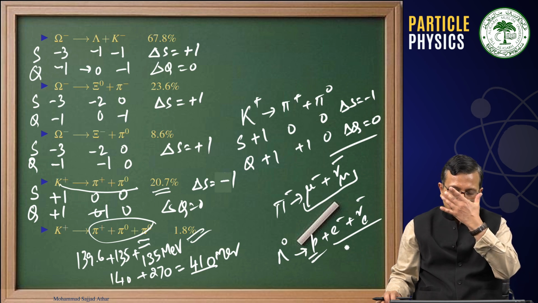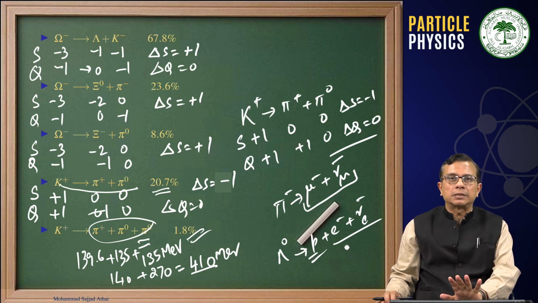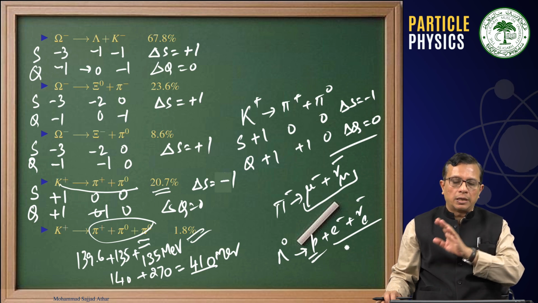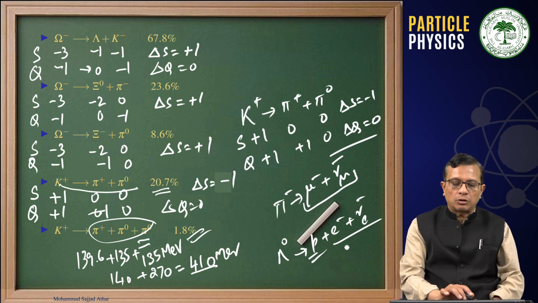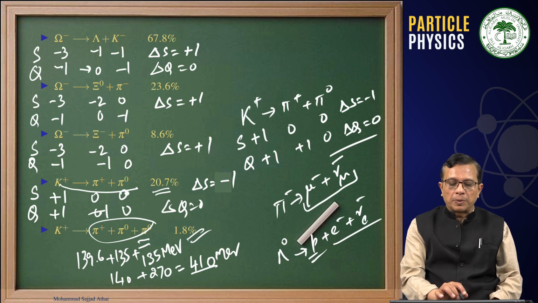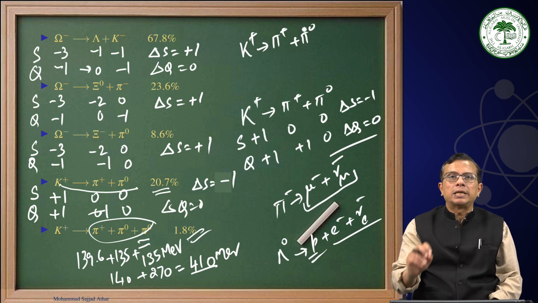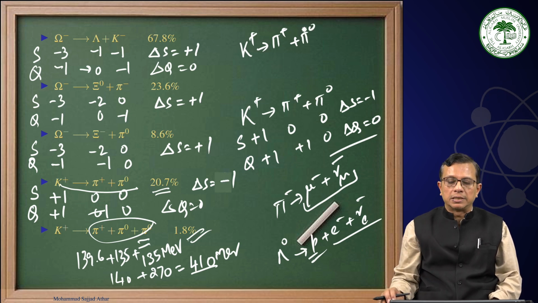That means particles where strong interactions are responsible, if we are talking about K plus pi 0. Therefore all these particles which are participating in the strong interaction are being considered.